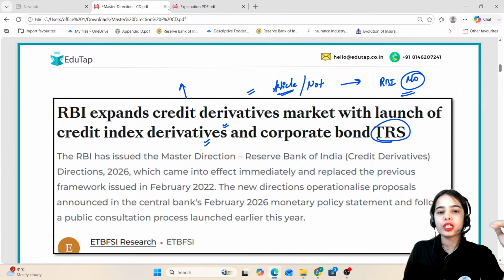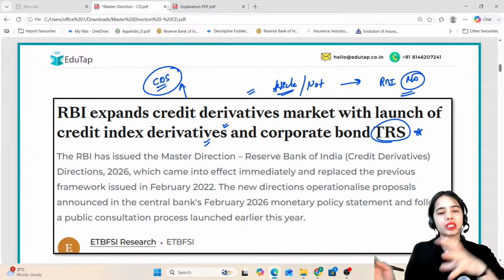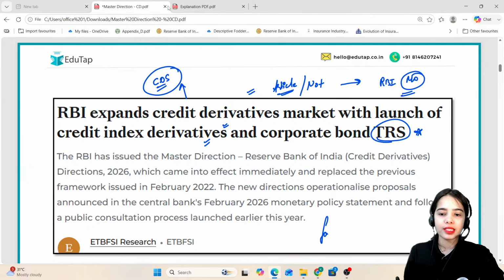Before also there used to be credit derivatives, and the most popular credit derivative used to be the credit default swap. But now the RBI has announced the TRS also. So we will discuss what the credit default swap is, what this TRS is, and what facts you have to remember from the phase 1 perspective as well as the phase 2 perspective for the 2027 examination, as well as for the phase 2 perspective for the 2026 examination.